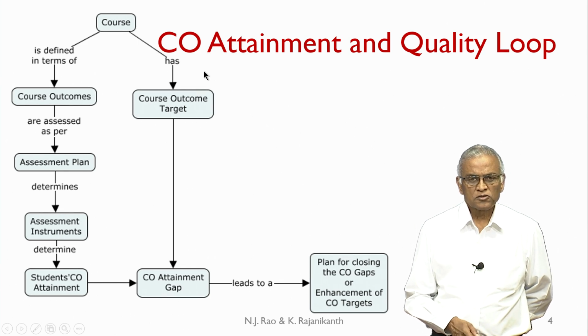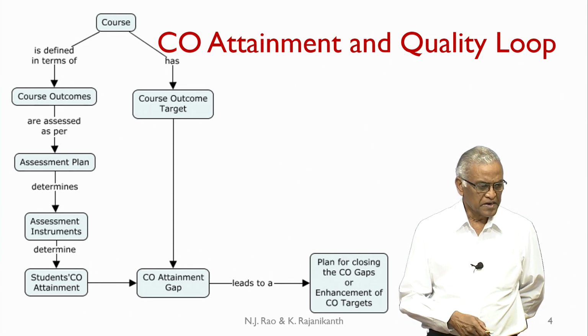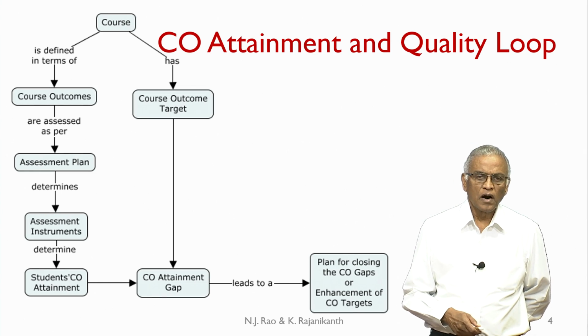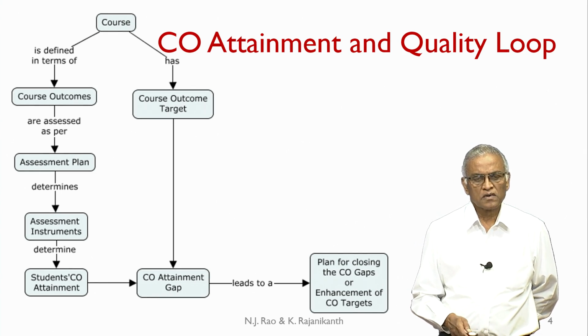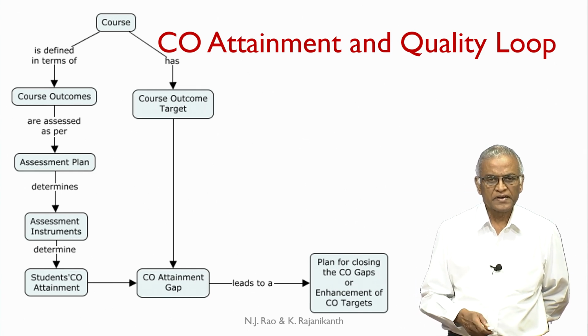These targets can be set in several ways, which we have elaborated in module 1. It can be one target for CO, or you can have a target for each course outcome. That means if there are 8 course outcomes, there will be 8 targets.